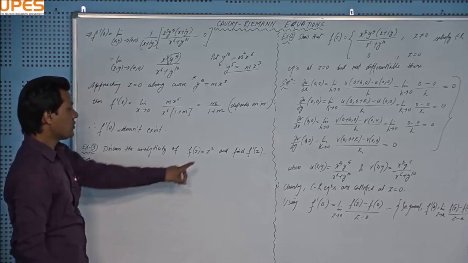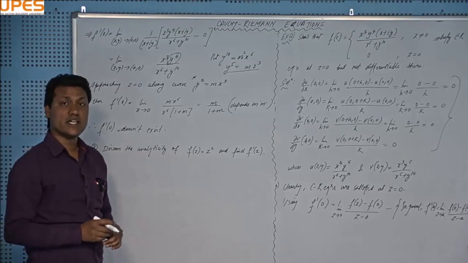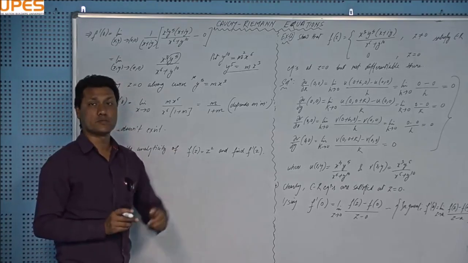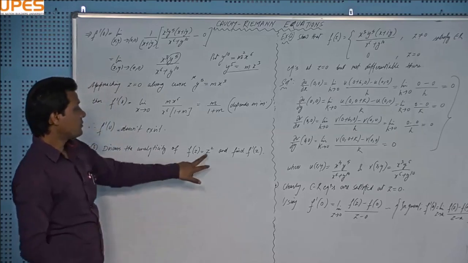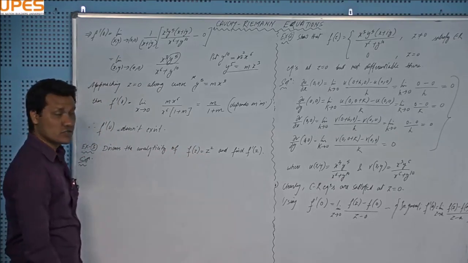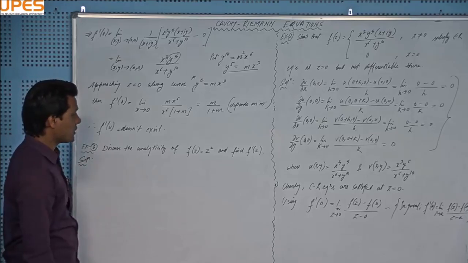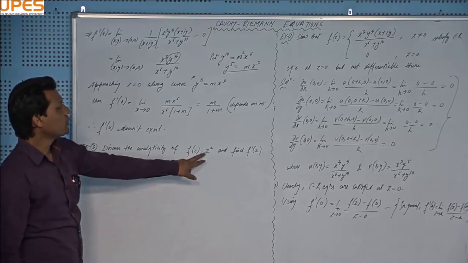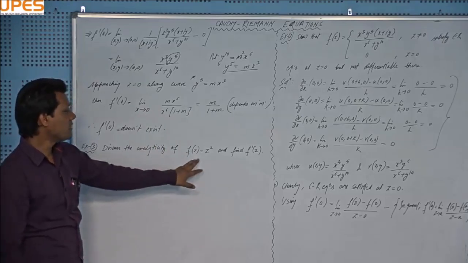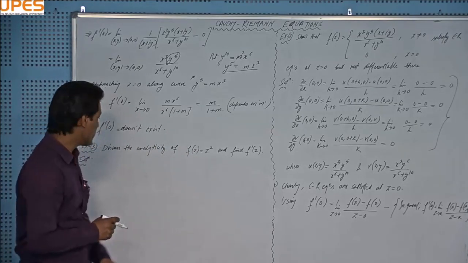You can see that this is a polynomial, and all polynomials are entire functions, right? An entire function is a function which is analytic throughout the complex plane, right? So this is a polynomial. It will definitely be an analytic function, or more generally an entire function, and its derivative will be 2z, right? The same rules of derivatives are applied here as we use in real calculus, right?